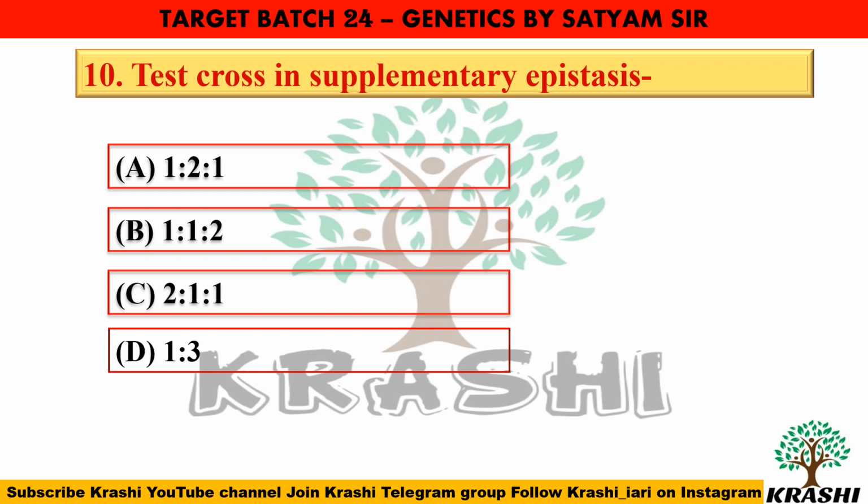Question number 10. Test cross in supplementary epistasis is? So the correct answer is option B, 1:1:2. We know in a dihybrid cross, the ratio is 9:3:3:1. In case of supplementary epistasis, the gene interaction takes place and the homozygous recessive alleles suppress both alleles. So this becomes 9:3:4. We know that these two genes combine, so the test cross becomes 1:1:2, taking both these genes together.